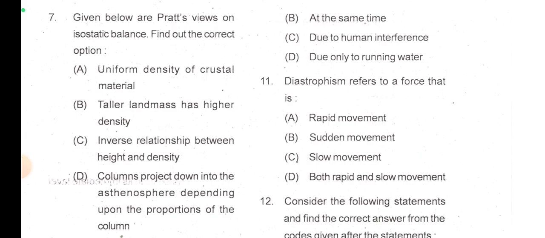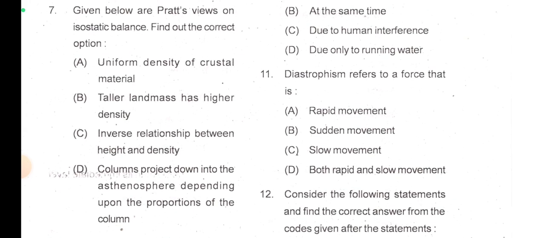Question number 7. Given below are Pratt's views on isostatic balance. Find out the correct option. Pratt's view: uniform density of crustal material; taller landmass has higher density; inverse relationship between height and density; columns projected down into the asthenosphere depending upon the properties of the column.